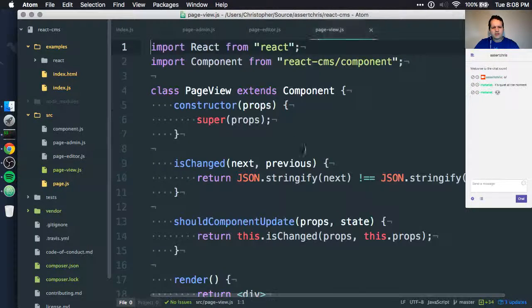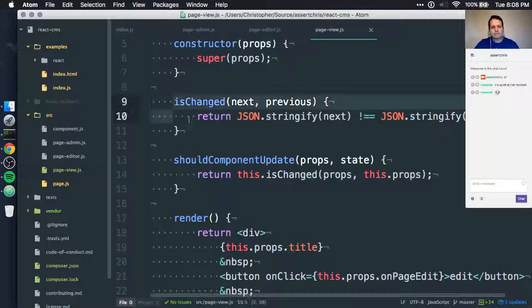The other interesting addition was that I have the isChanged method back here, but I'm also now using a magic method called shouldComponentUpdate. And this is really interesting because the default implementation of this always returns true. So when React is trying to work out which components need to update based on changes to properties or to state, it calls this method, and because it always returns true, it says, okay, well, this component should update. It tries to determine what those updates should be.